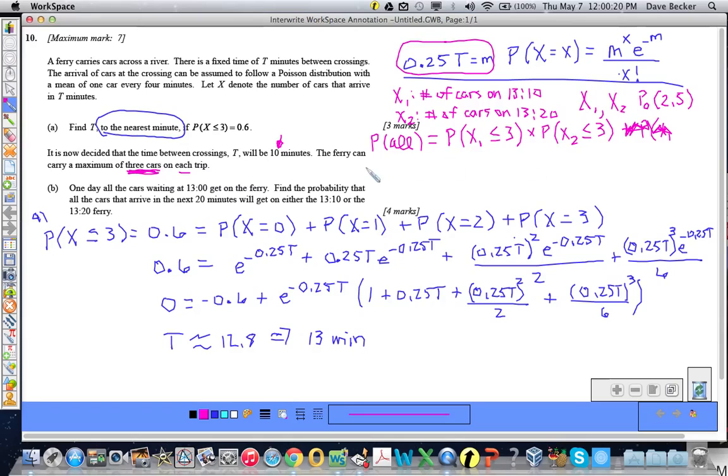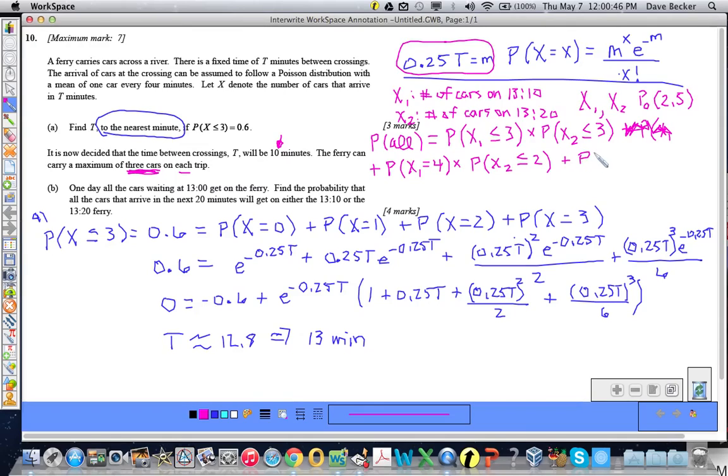Plus the probability that the first ferry has exactly 4 cars times the probability, now what are the possibilities for the second ferry? It could be 2, 1, or 0, so that's x sub 2 less than or equal to 2. Hopefully you get the idea here.